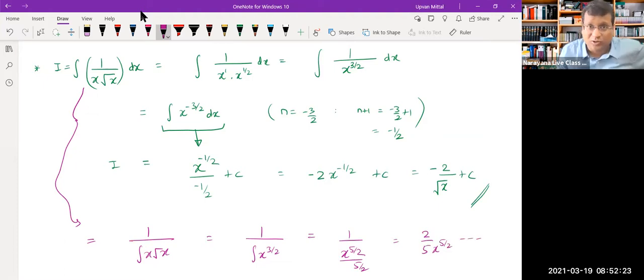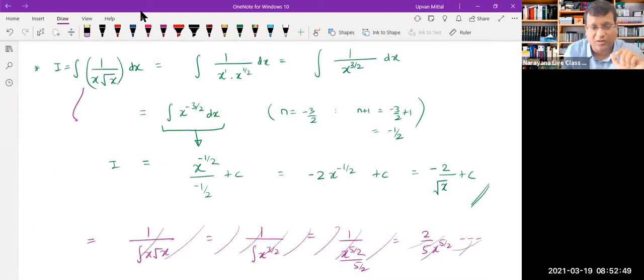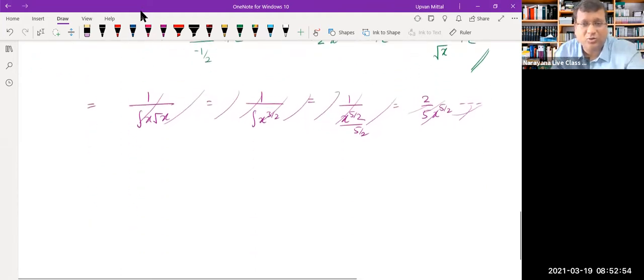Now this is totally wrong, because this integration is not a mouse, it's not a rabbit that will burrow inside and go to the denominator and start doing its work there. That's not going to happen. Integration is going to remain in the numerator only, so you can't put the integration like this in the denominator. It will remain here in its right position only, and accordingly you will have to make all these adjustments. So never do all these funny things, they are not to be done. And that's simple. And you can keep on practicing.